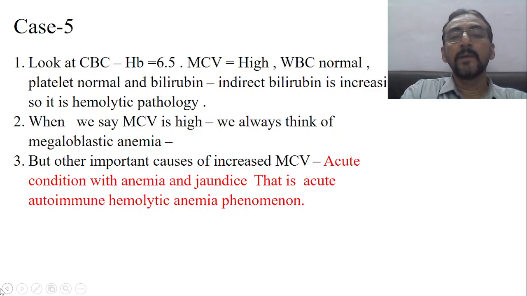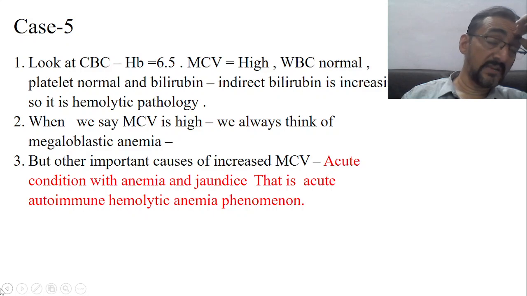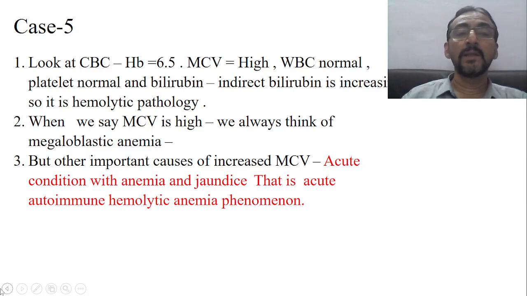But there are some other important causes of increased MCV. There is no doubt that MCV increases in megaloblastic anemia, but there are other causes of increased MCV too. One of them is acute conditions. Any acute condition, like this one, acute development of autoimmune pathology leading to destruction of the RBCs, any acute condition with anemia and jaundice may also lead to increased MCV.